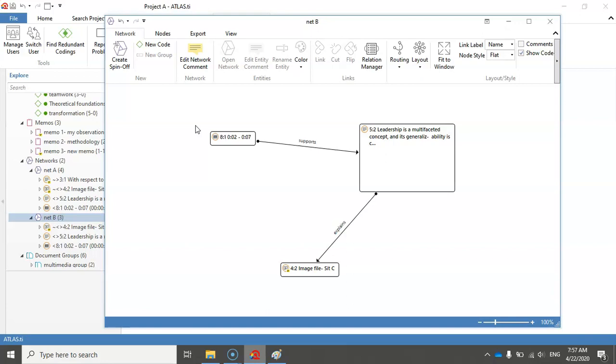Remember, when we are working with quotations, when we are linking these quotations, it means that we are working at the data level. Another very, very important issue is that when you connect any of these quotations, any node that you are connecting with each other, you should have evidence in your literature, in your documents, to support these links. Otherwise, this network may not be meaningful. So again, whatever we do in this project, in these videos, we just assume that they are relevant and meaningful.